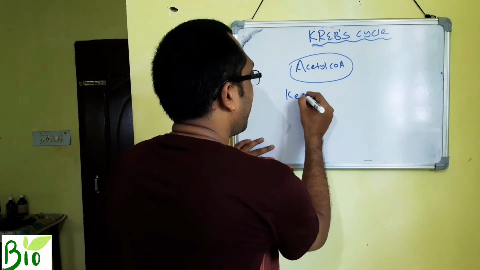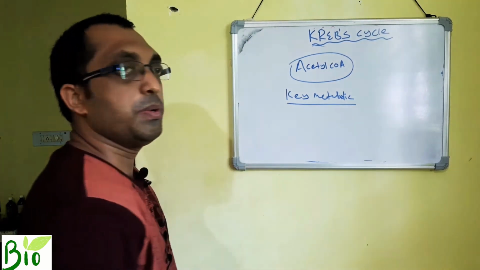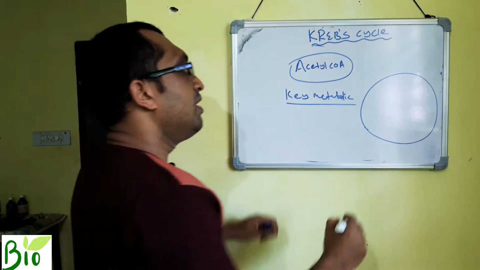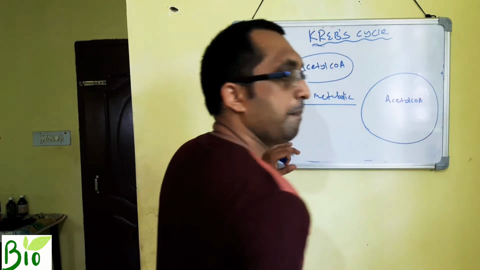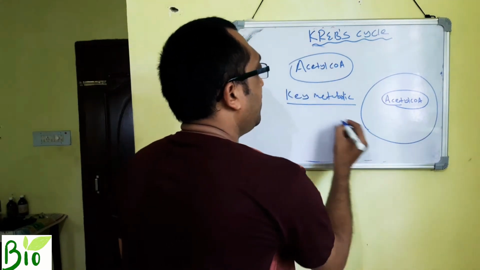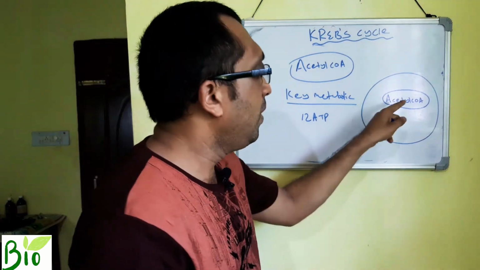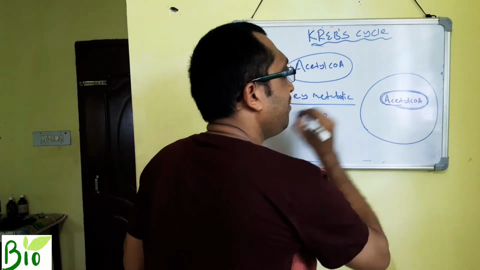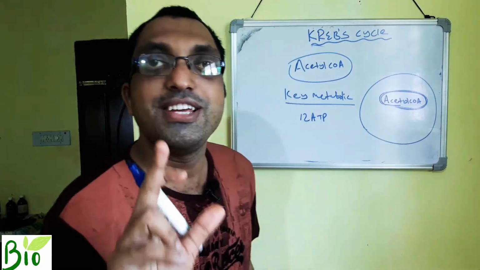a key metabolic cycle. Why key metabolic cycle? I am explaining you. See, what is the food? The chief thing is they have to convert it to acetyl coenzyme A. Why? Because this is the only substrate which will give you 12 ATP. And therefore, I am explaining you what is acetyl coenzyme A.